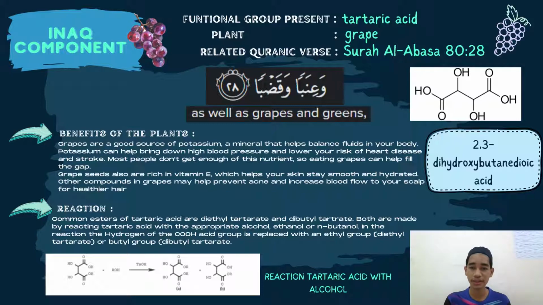Now, the reaction for tartaric acid. Common esters of tartaric acid are diethyl tartrate and dibutyl tartrate. Both are made by reacting tartaric acid with the appropriate alcohol, ethanol and n-butanol. In the reaction, the hydrogen of the COOH group is replaced with an ethyl group or butyl group. For the ethyl group, we know it as diethyl tartrate, and for the butyl group, dibutyl tartrate. That's all for the reaction of tartaric acid with alcohol.